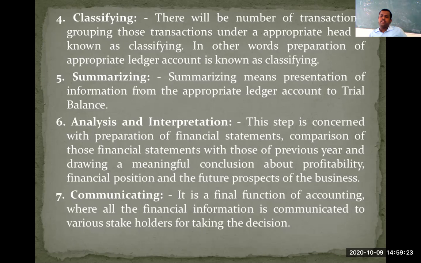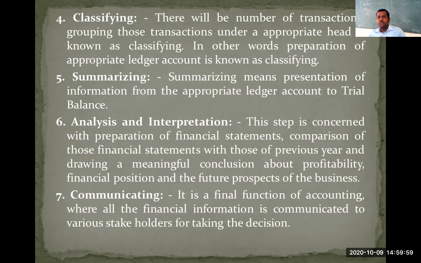Every stakeholder needs information. They need information for taking one or other economic decision. Example, government needs financial information. Why does government need financial information? In order to collect tax. Employees need financial information. Why? In order to demand for bonus. And shareholders need accounting information. Why do they need accounting information? Because their return depends upon the profitability of the company. For that purpose, they need accounting information.